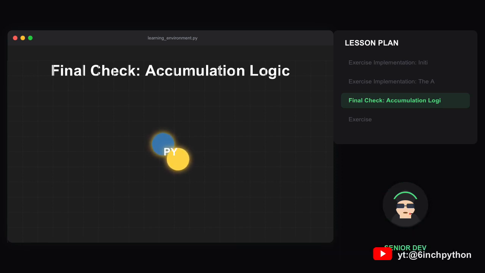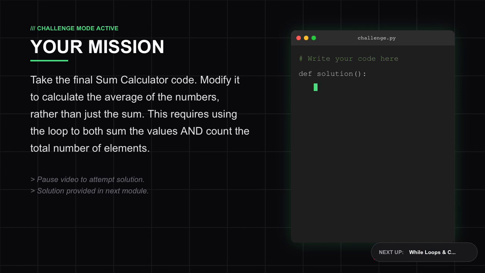Great work today! You now have the professional tools for handling iteration: the simple value loop, the index generator range, and the powerful dual output enumerate.